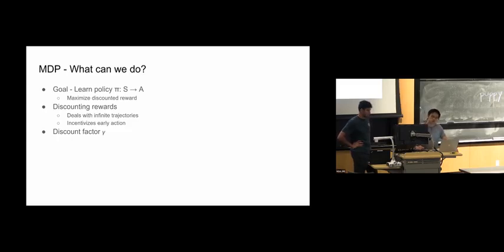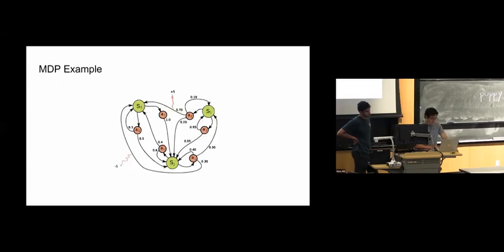This is basically meant to deal with the idea of infinite trajectories. It's very simple to imagine, if we go back to the other side, that we could potentially end up in a situation where we're just looping through different states with no terminal state in sight.